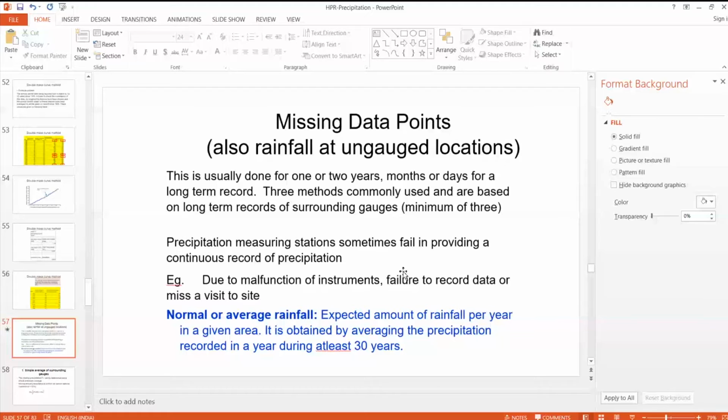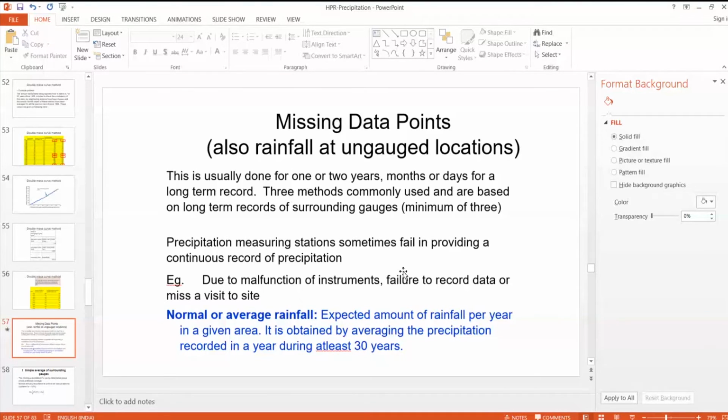In a given catchment area, it has got many rainfall stations, rain gauge stations. But sometimes one of the rain gauges may be faulty or maybe inaccessible. Therefore we do not have the rainfall at that station.